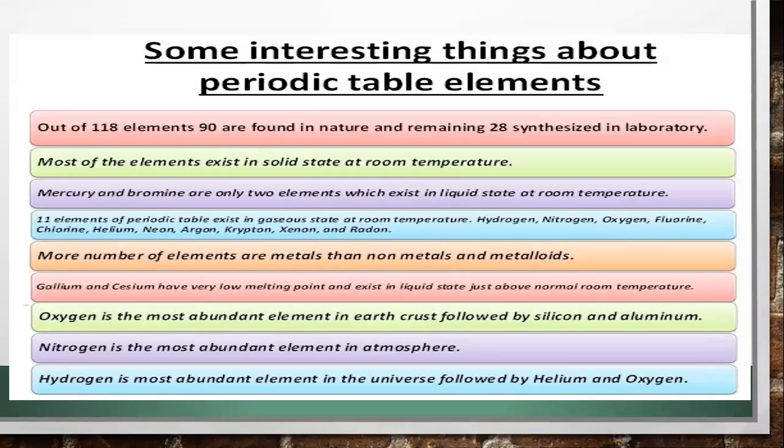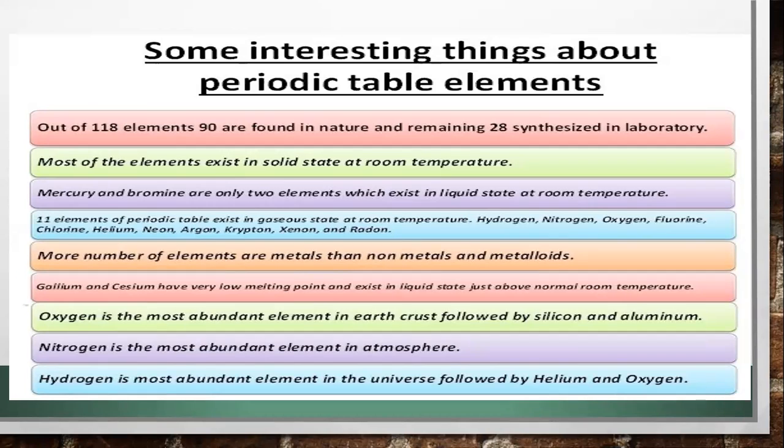So out of 118 elements, the majority exist in solid state at room temperature, which means the normal temperature of the room. Two elements exist in liquid state: mercury and bromine. 11 elements exist in gaseous state, and they are hydrogen, nitrogen, oxygen, fluorine, chlorine, helium, neon, argon, krypton, xenon, and radon.